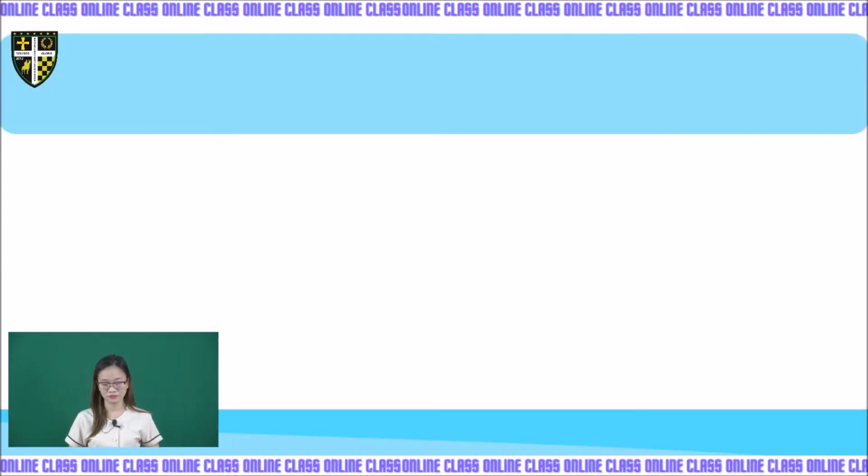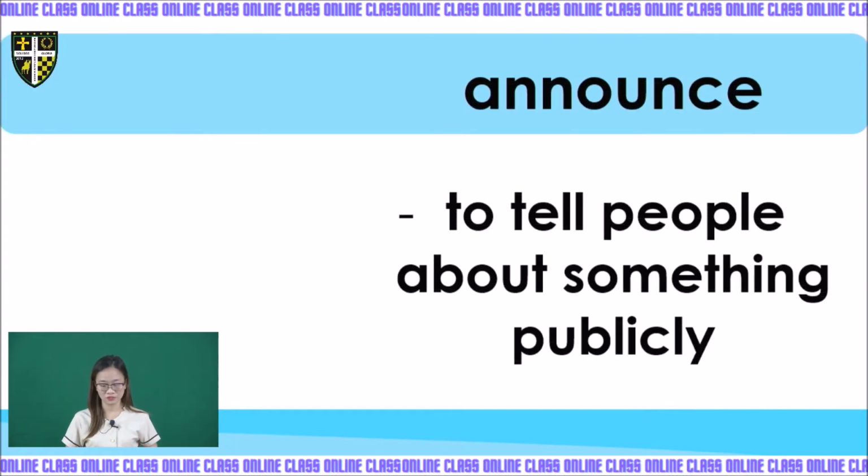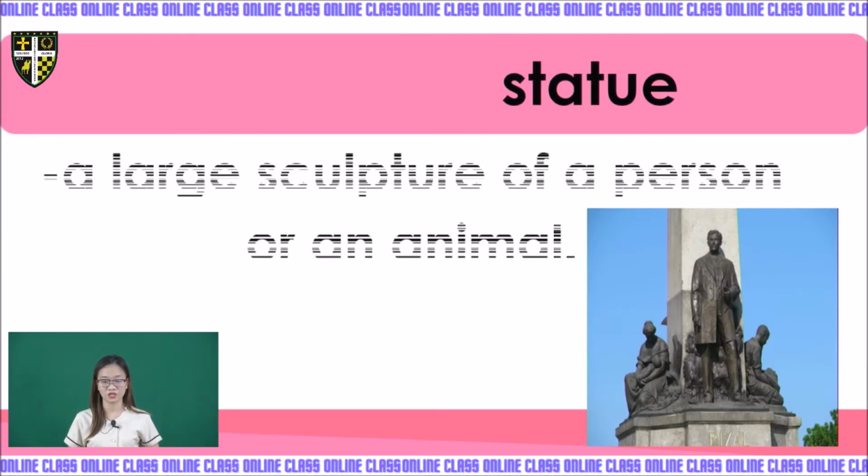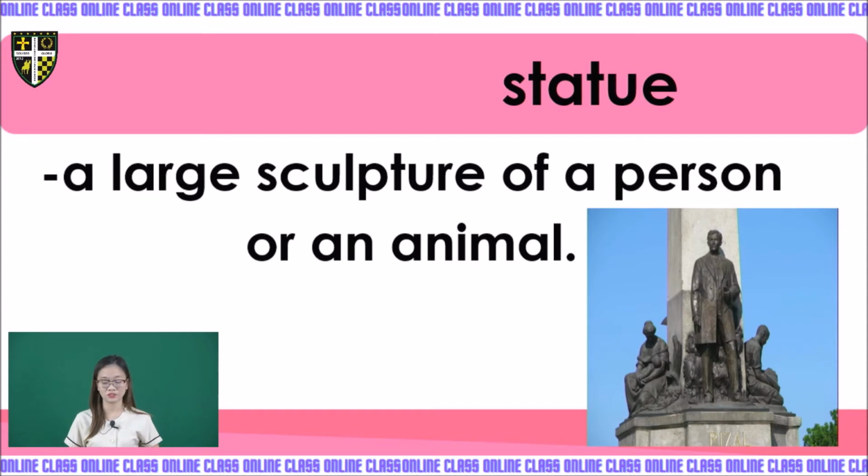Next one is announce. Announce, kids, is to tell people about something, or publicity. So we are announcing, or informing the public. We can do that by means of social media, radio, or television. Next one, statue. This one is an example of a statue. The meaning of statue, kids, is a large sculpture of a person or an animal. This picture is an example of a statue in the Philippines.